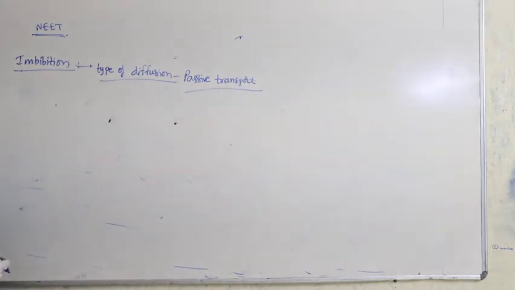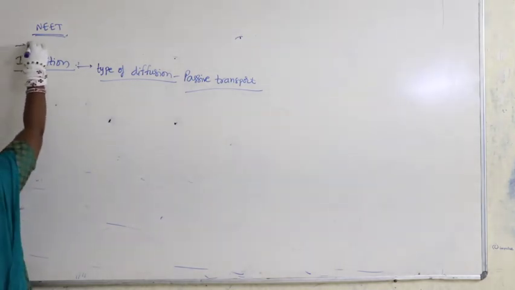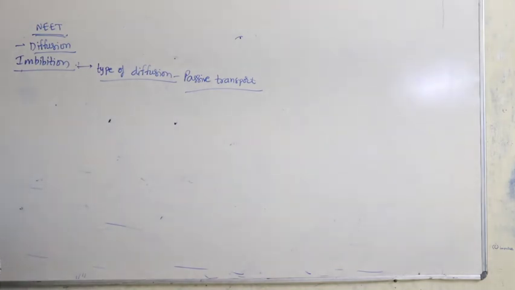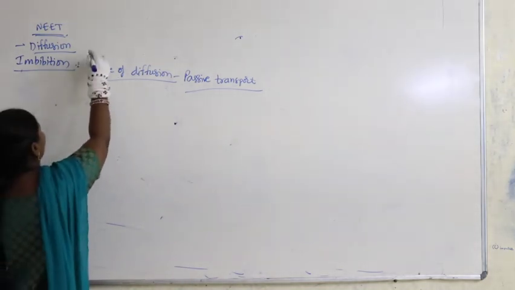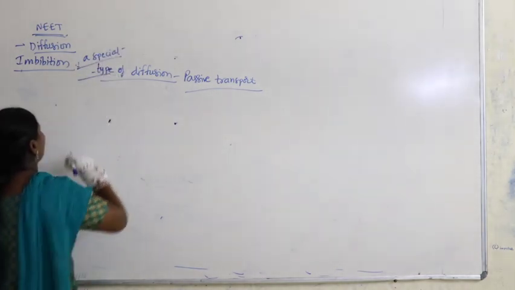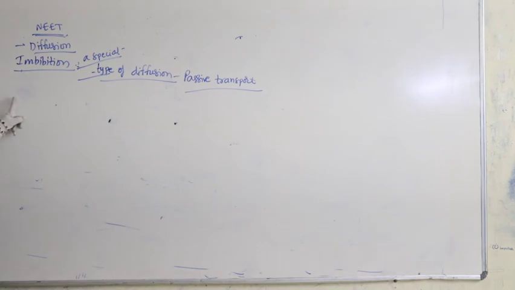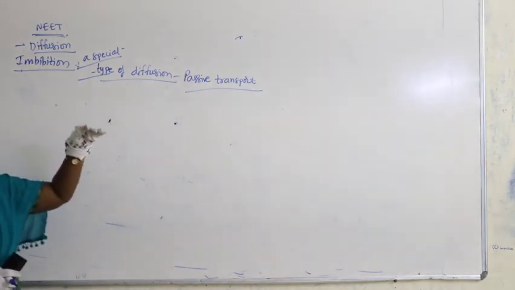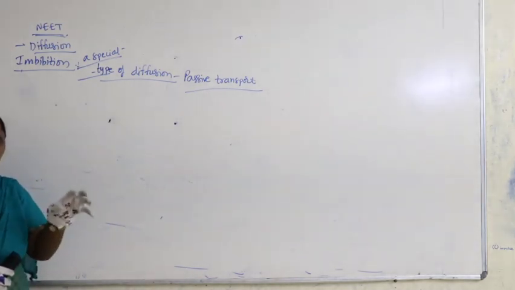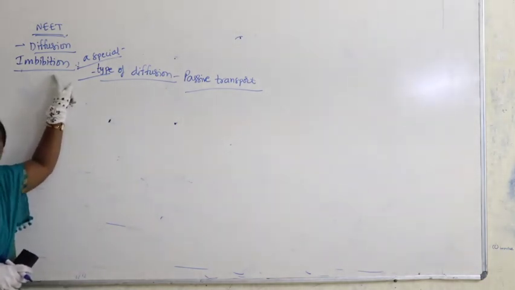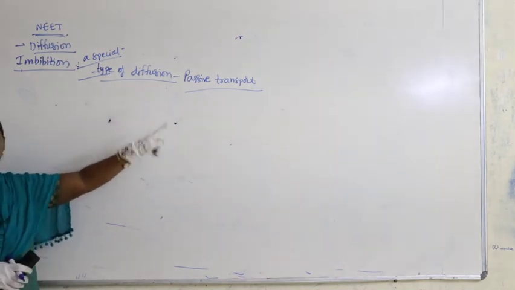So far we discussed diffusion. Diffusion is a phenomenon that most commonly occurs. Sometimes you will get the question: what is a special type of diffusion? Then you can write imbibition. Remember, some statements are important. Imbibition is a special type of diffusion. Remember which processes are nothing but types of diffusion. One is imbibition. So what you have to remember: a special type of diffusion, passive transport.